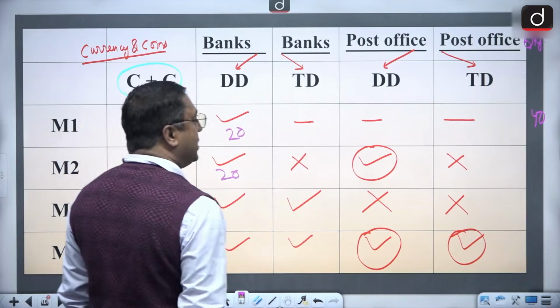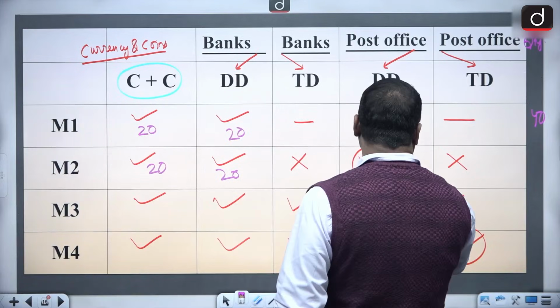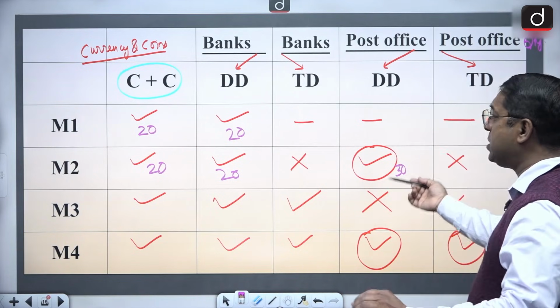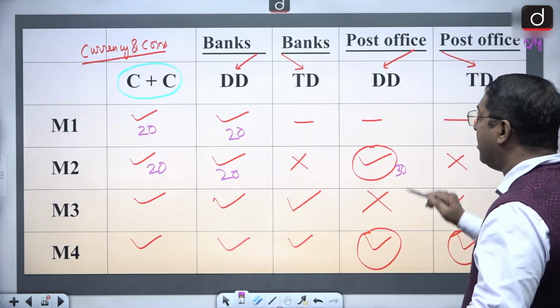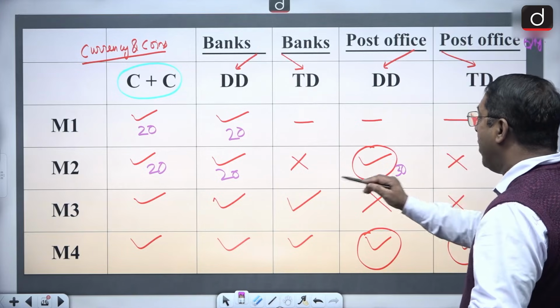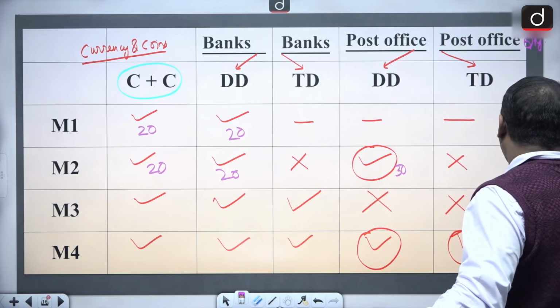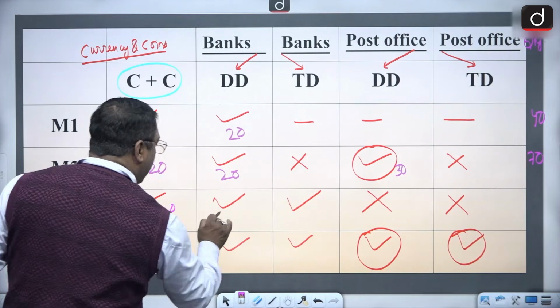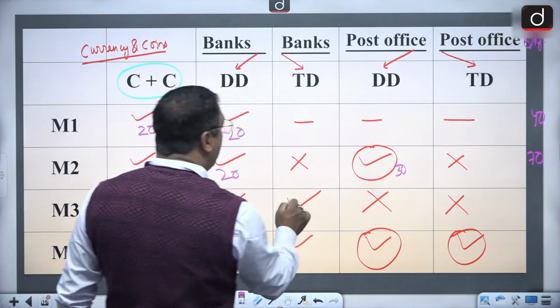So now one more thing is added. What I do, I write this as 30. So all over the post office, the demand deposits are 30. So this becomes what? 20 plus 20 plus 30, that is 40 plus 30 is what? 70. Then here it's 20, here also it's 20, and here what happens?